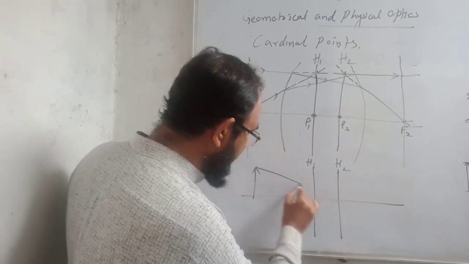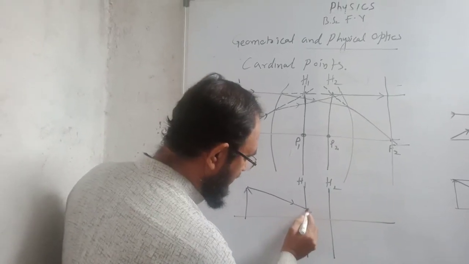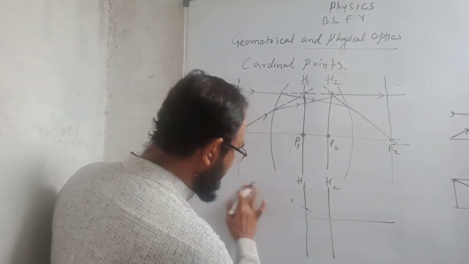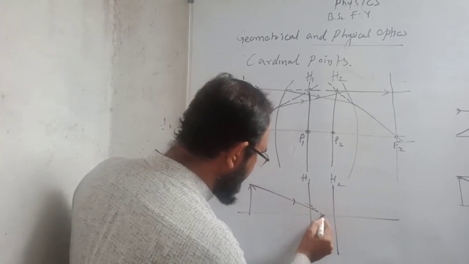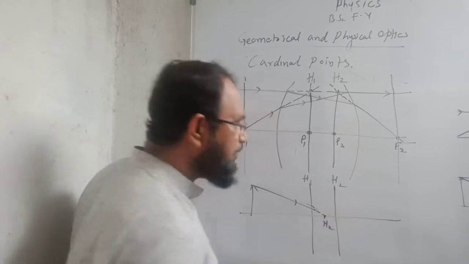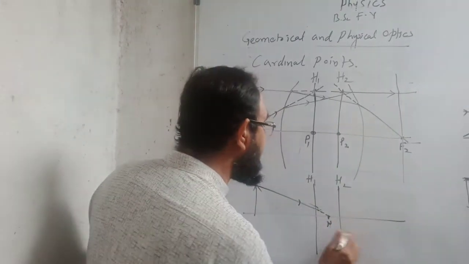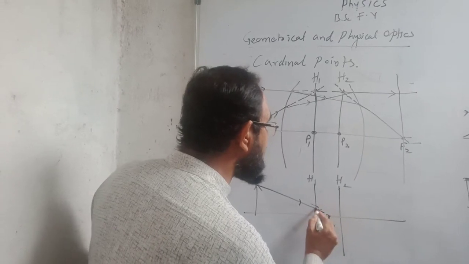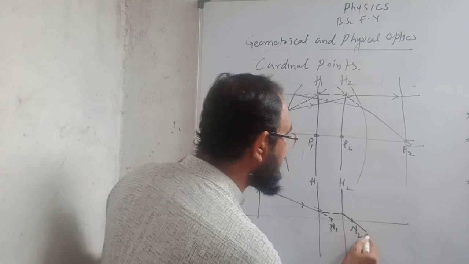Now from this object, I am drawing a ray. I will incident this ray towards the first nodal point. Means nodal point is here N1. But this ray will not pass through the first nodal point N1, but it will pass through the second nodal point here N2.